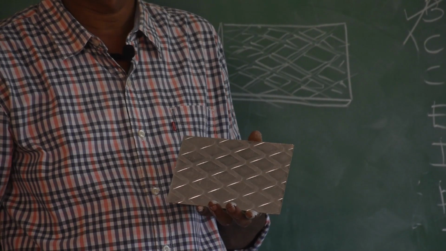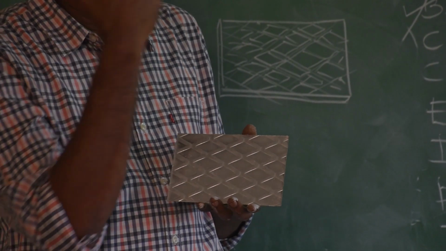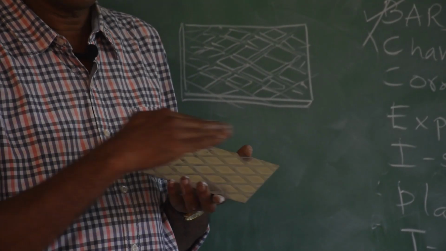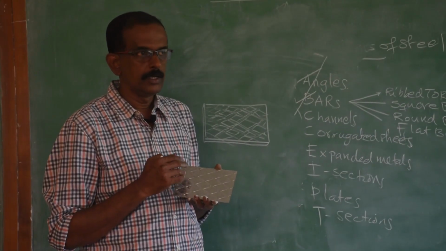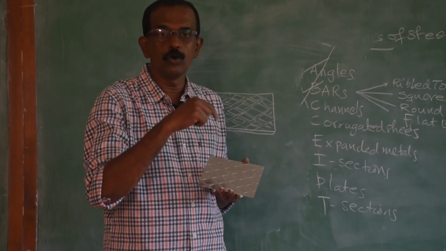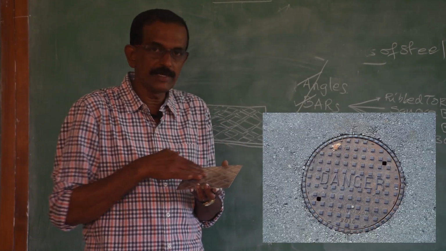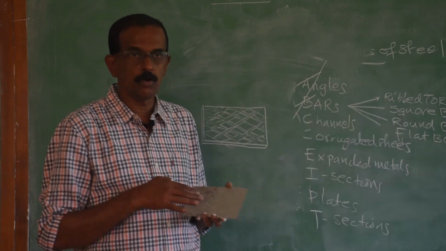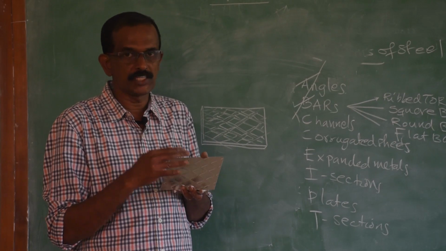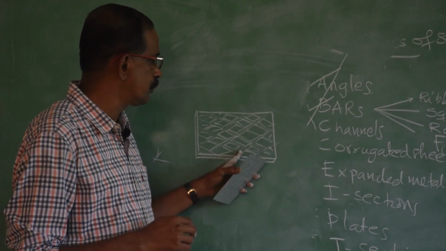Can you say where it is used? It is used in railway overbridge flooring. Then bus platform, it is used. Then you might have seen in PWD roads, to cover one hole, that is called manhole. To cover that manhole, this type of plate is used. What is the purpose? So that will give grip. So in bus, also in railway or bridge and in PWD roads. So to cover the manhole, expanded metal is used. Railway overbridge flooring, it is used. So these are the uses of expanded metal.